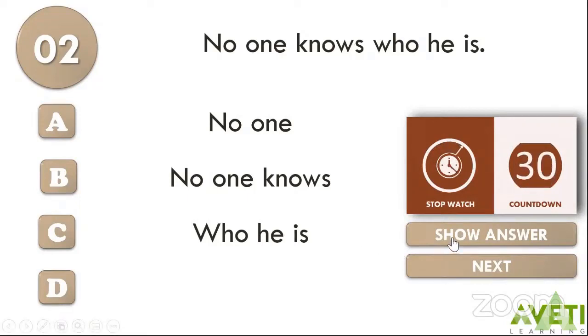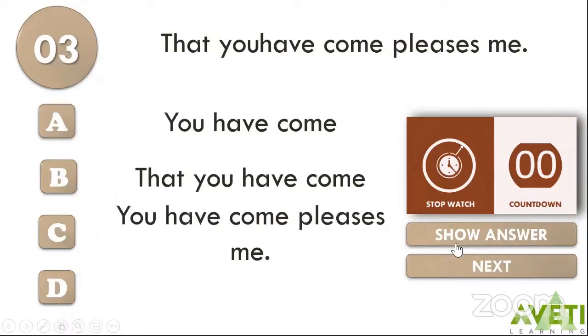All right, the right answer, children. The right answer is C, who he is. No one knows him. You can replace who he is with any pronoun: him, her, no one knows that, or no one knows it. So you can replace it with any pronoun, and also the clause is beginning with who. So hence, who he is is your noun clause. Next, let's go to the next question.